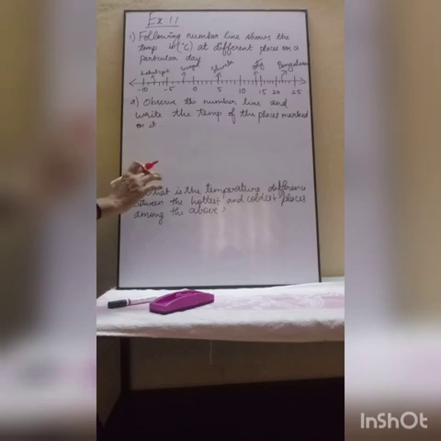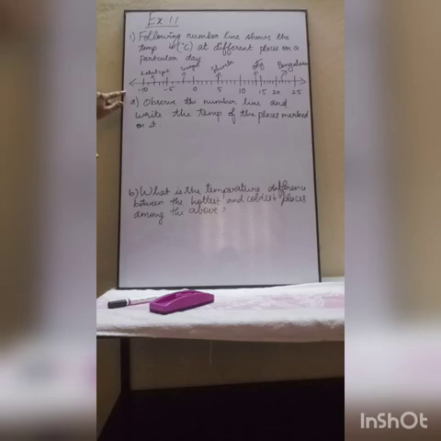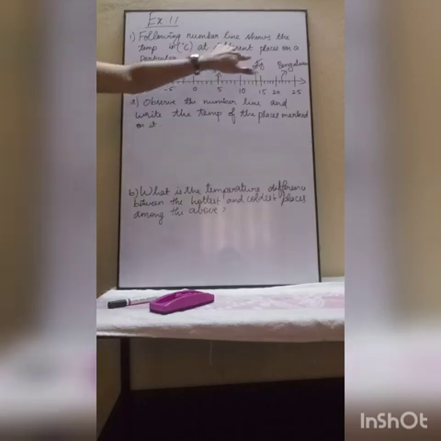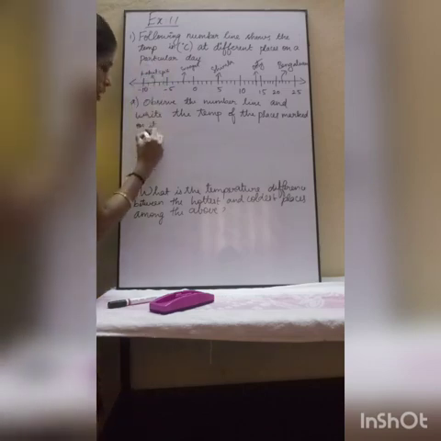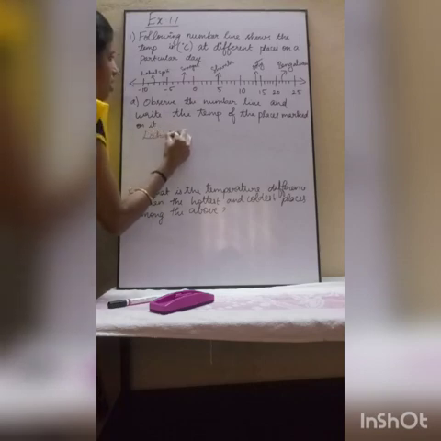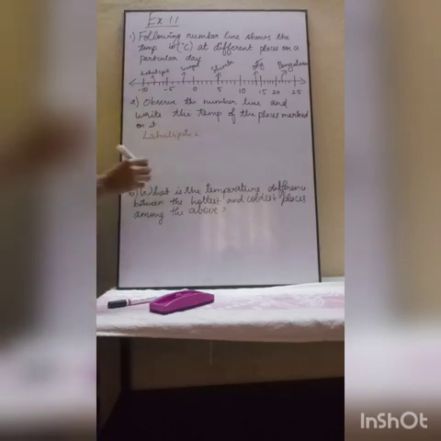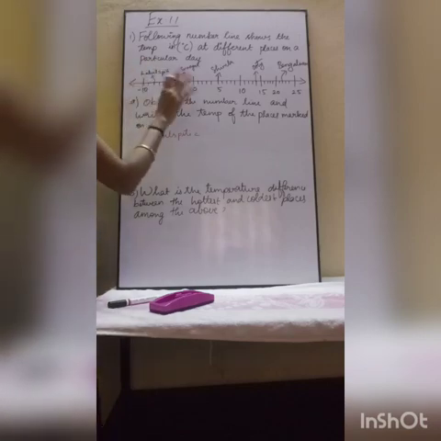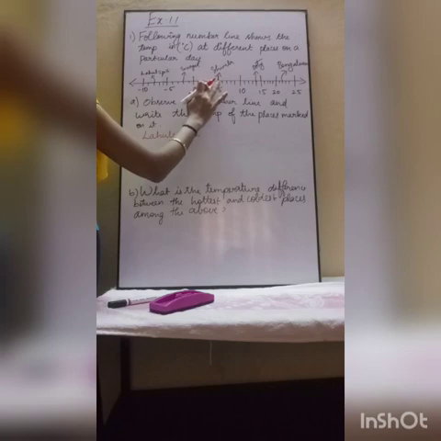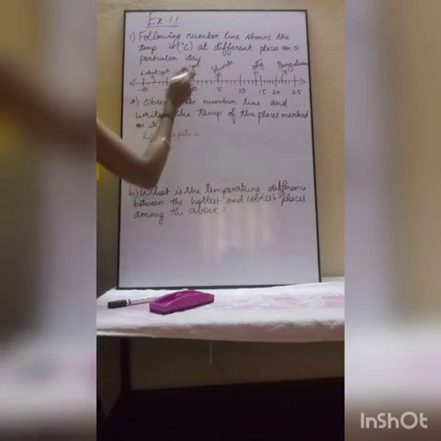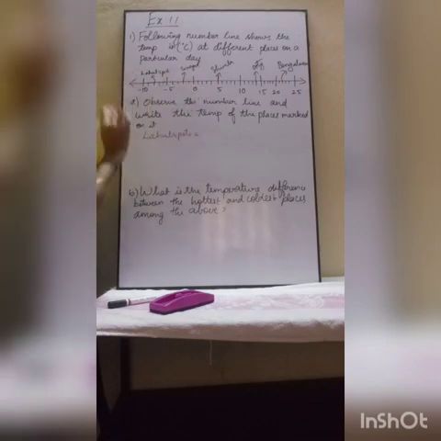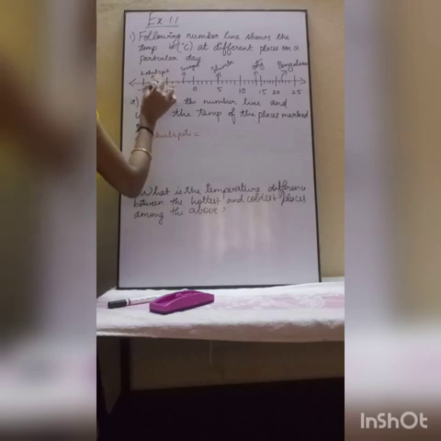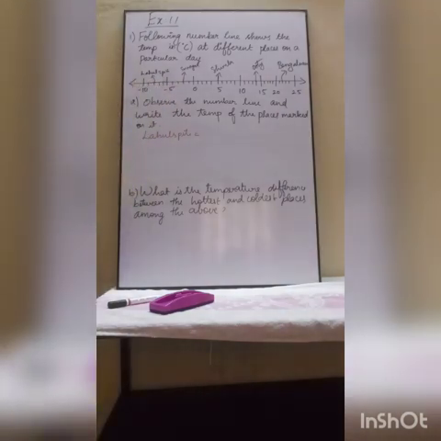Observe the number line and write the temperature of the places marked on it. So we have to observe this number line and write each and every place and its temperature. First place I will take Lahul Spiti. So what is its temperature? See, usually the number line is 0, 1, 2, 3, 4, 5. The same thing on the negative side also: 0, minus 1, minus 2, minus 3, minus 4, minus 5. Next, minus 6, minus 7, minus 8, minus 9, minus 10. Understood how it is?